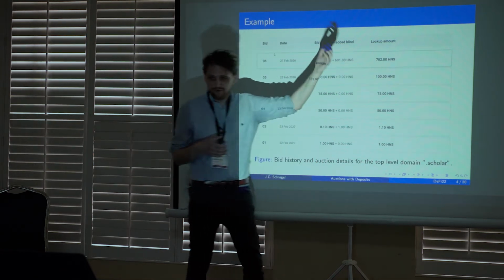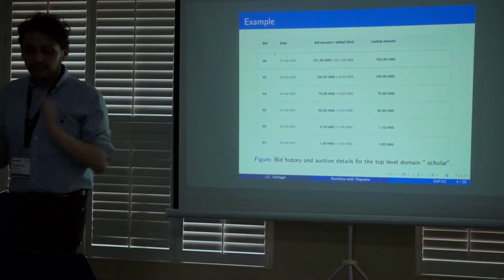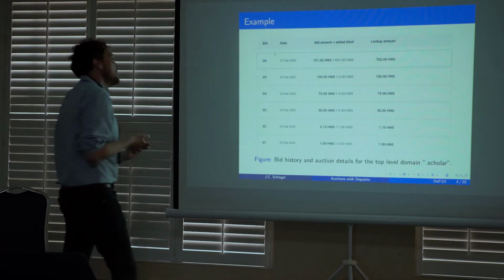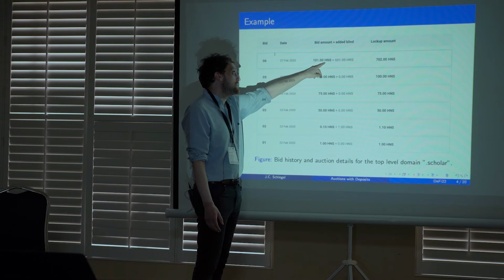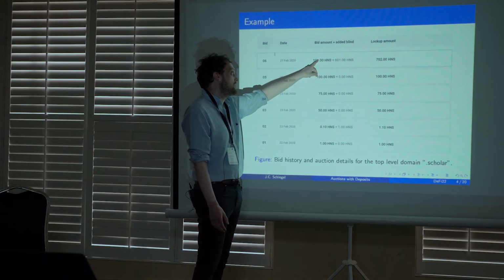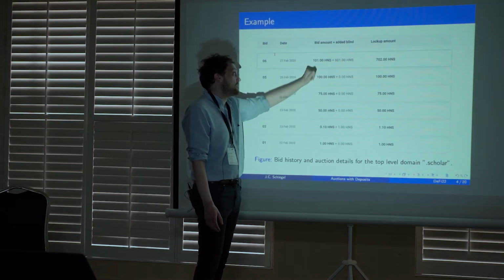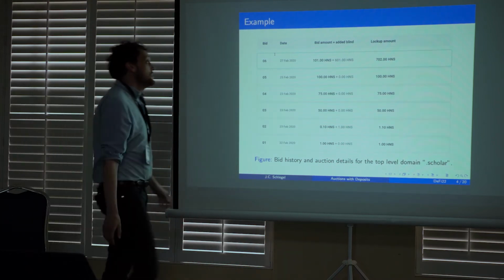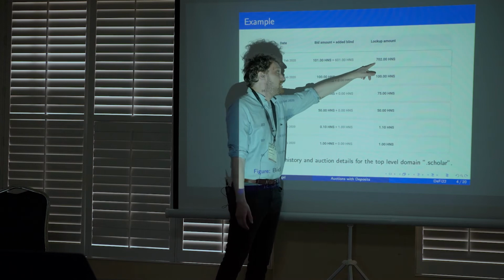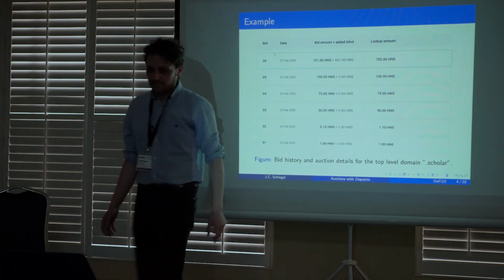Afterwards the auction continues, but nobody enters anymore. On top of that, he's depositing much more than he's actually bidding. He's bidding 101 Handshake tokens, that's roughly $30 or something like that, but he's locking up a deposit of 700, right?